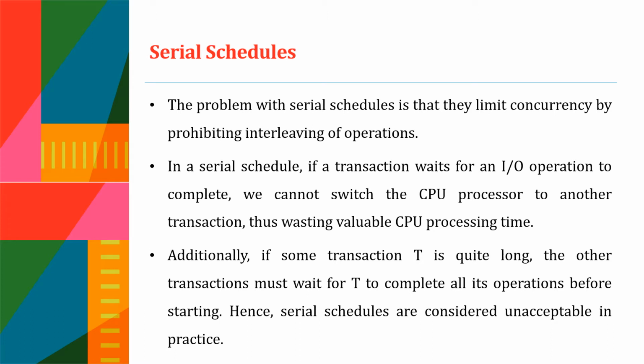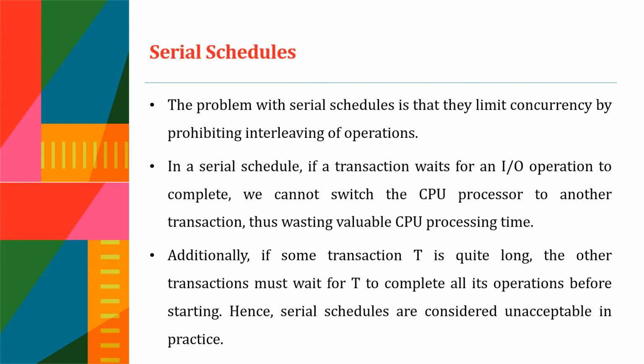That is, while executing the current transaction T1, it cannot switch to another transaction, though it may be of higher priority. If some transaction T is quite long, all the other transactions in the queue must wait for this transaction to complete all its operations.